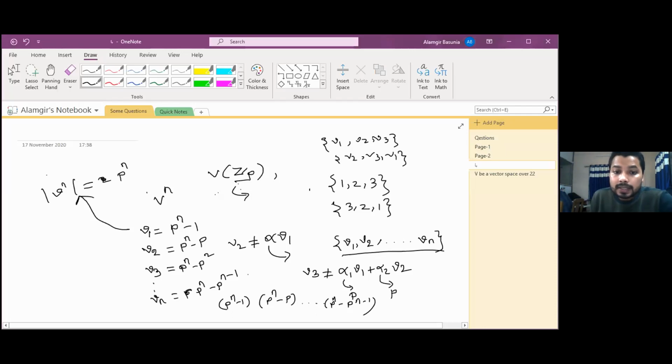That means in this collection we get all the ordered bases. Hence the total number of ordered bases of a vector space of dimension n over the field Zp is of this form.